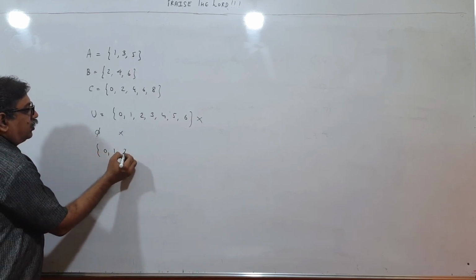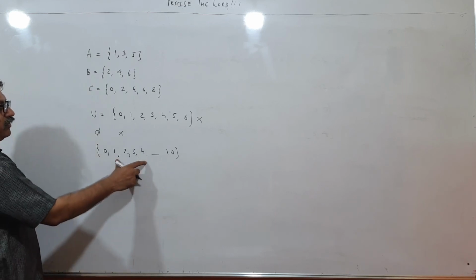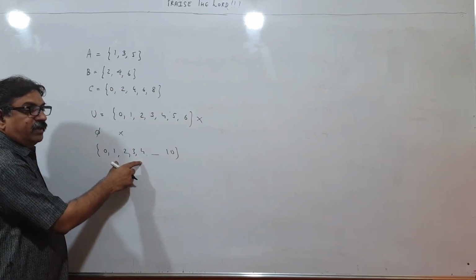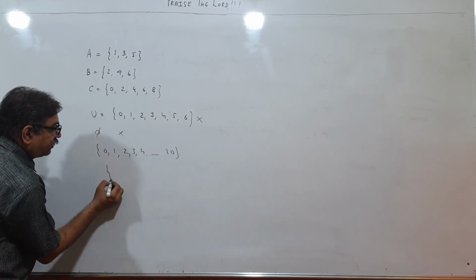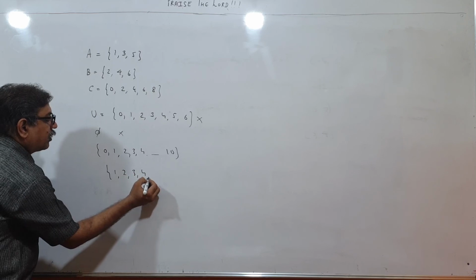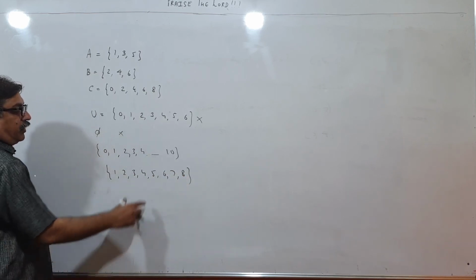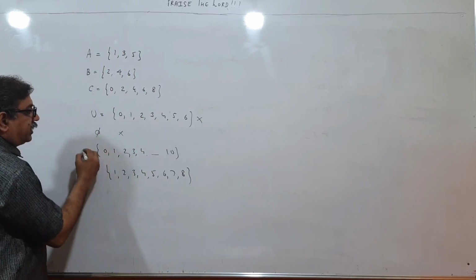Then 0, 1, 2, 3, 4 up to 10. Yes, because this contains all elements of A, B, C. So this can be universal set for all the three. Then 1 to 8. Yes, because all elements of A, B, C are present over here. So this can be taken up, this can be taken up.